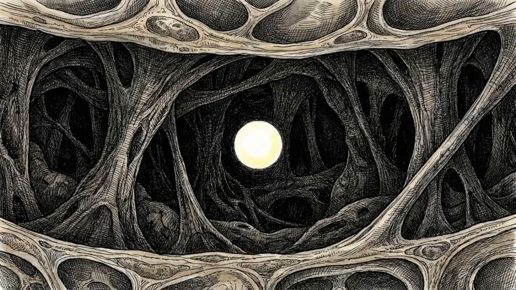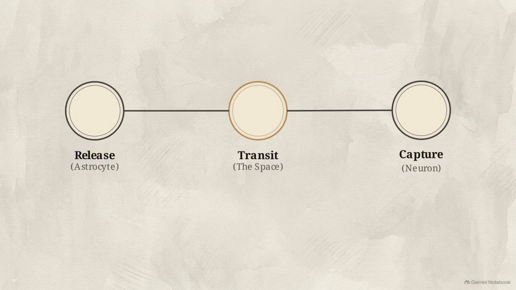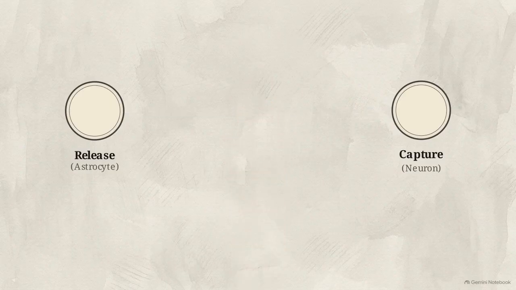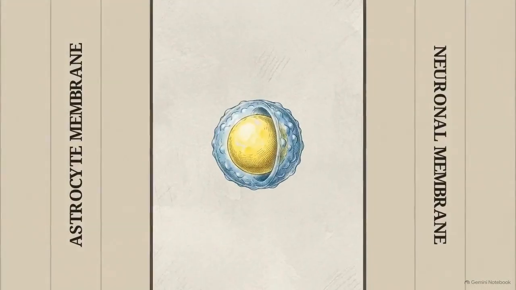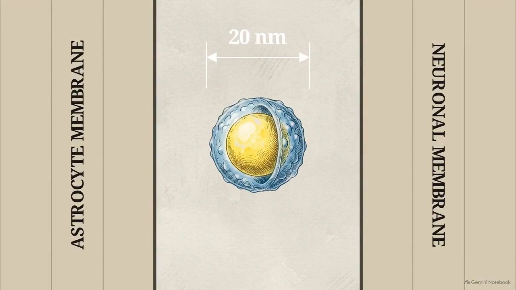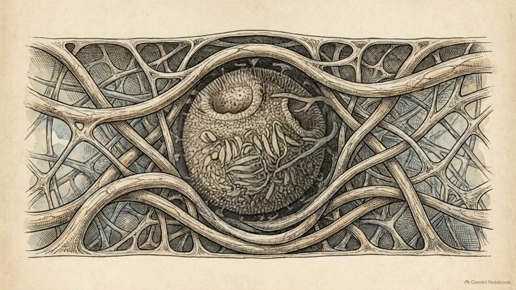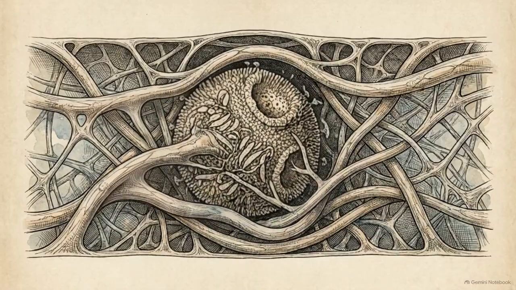The missing variable is the journey itself. The supply chain has 3 steps: release, transit, and capture, but the accepted model ignores the space between the cells. The cargo, the ApoE lipoprotein particle, measures roughly 20 nanometers in diameter. The extracellular space it must traverse in a living brain is on the order of 40 nanometers wide. Forcing a 20 nanometer object through a 40 nanometer channel creates severe physical hindrance.